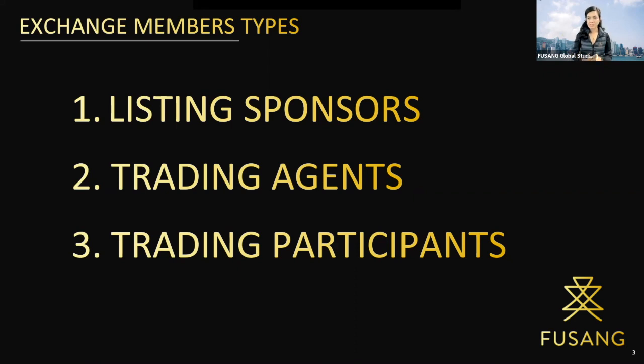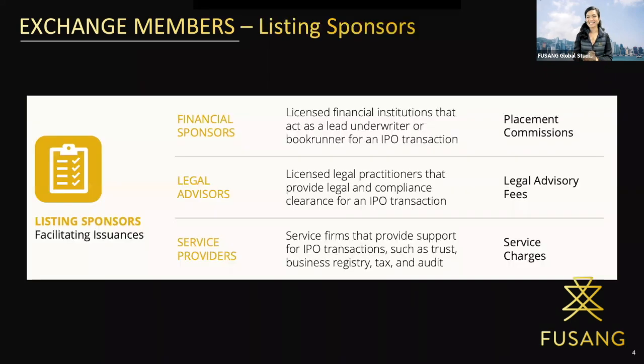Examples of listing sponsors. On the next page, please. There we go. So examples of listing sponsors are financial sponsors, like licensed financial institutions that act as lead underwriter or book runner for an IPO transaction. Legal advisors, licensed legal practitioners that provide legal and compliance clearance for an IPO transactions. And next is service providers. These are service firms that provide support for IPO transactions such as trust, business registry, tax, and audit.